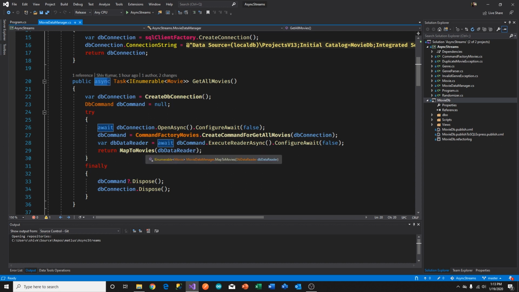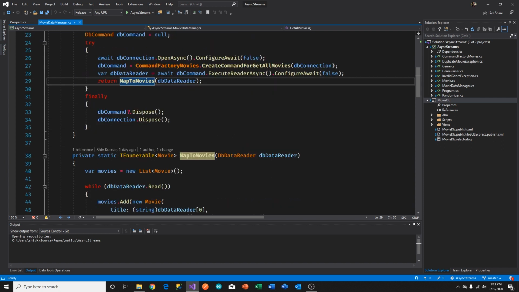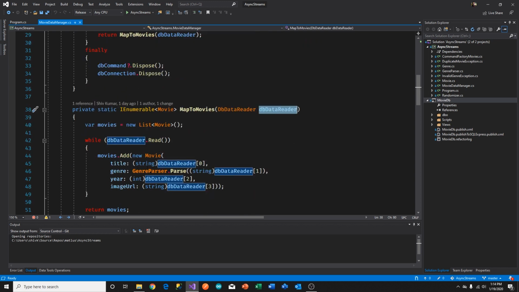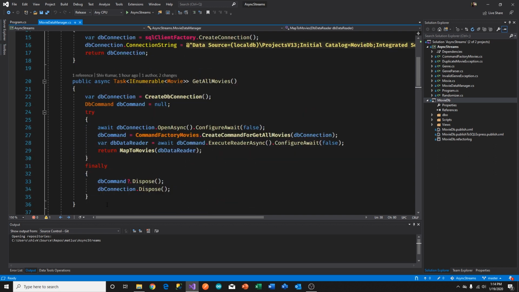And then it's the same method from before: we map the data reader that's coming from the database into a collection, or a list of movies, and we iterate over the records. For every record we find, we map it to a movie and move on, and eventually return the collection. So this is asynchronous, but it's not streaming yet. This is just asynchronous.